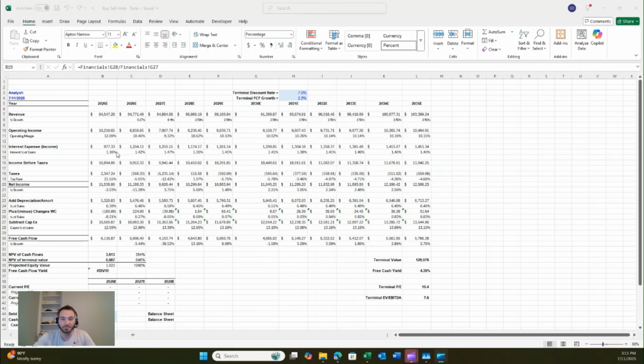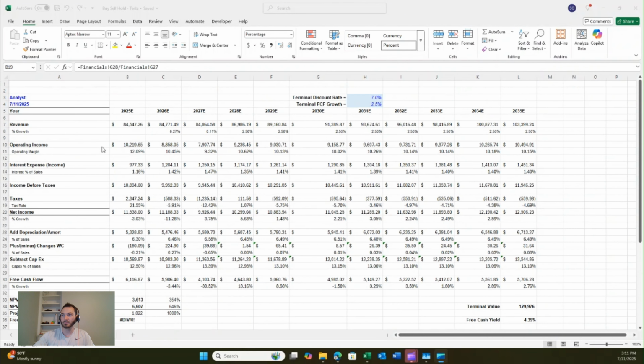So getting into this page is actually super interesting for Tesla and gives quite a bit of insight into just what's going on with their stock in general, being that it is so volatile. You can look at these numbers here and basically see, for revenue, pretty steady revenue growth. Operating income, we do have some fluctuations going up and down a little bit. Same with interest expense, income before taxes, and ultimately net income. It does go up and down a little bit through our projections over the next 10 years, but overall, nothing too crazy.